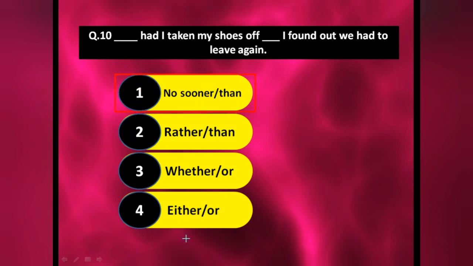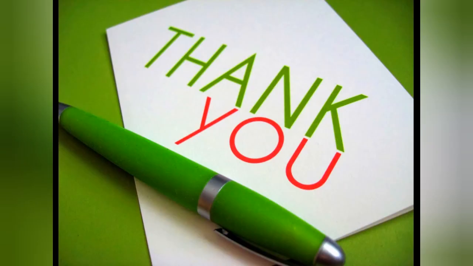Okay, whether or, either or, rather than भी आपका whether or की तरह ही use होता है. Okay, rather you work hard, then you will upset. Okay, then you will fail. So like this, whether you work hard or you will fail, so they both work together. So that's why we cannot put any option. So I hope you are able to do it. Again I am telling you, just try to do it by yourself and then see the answers. Okay, thank you.